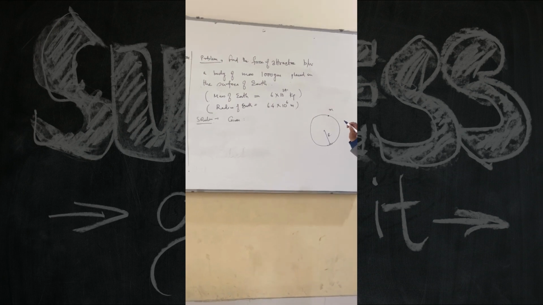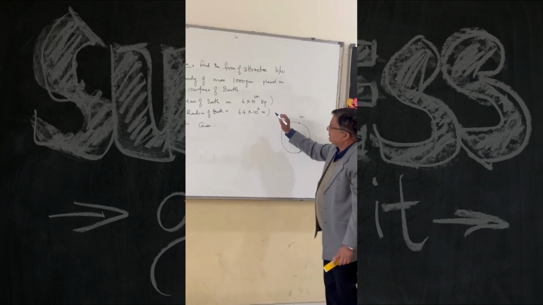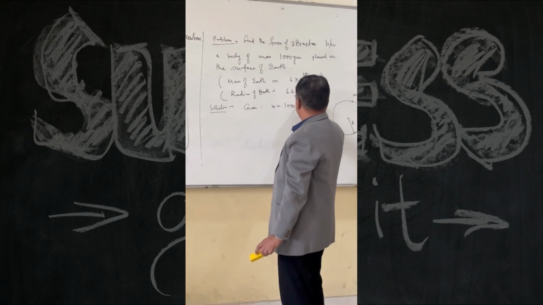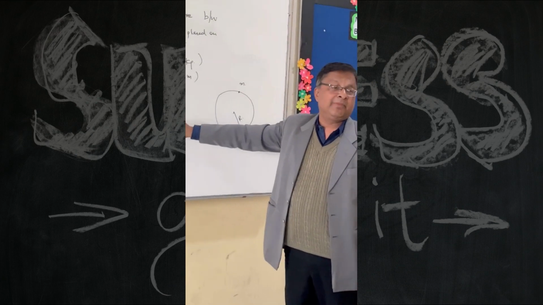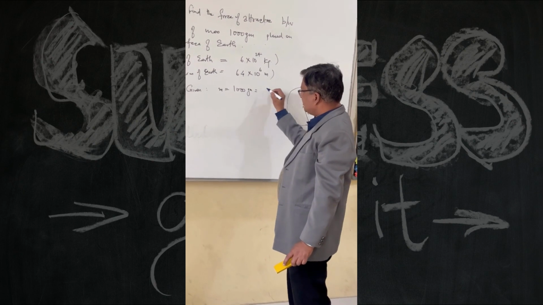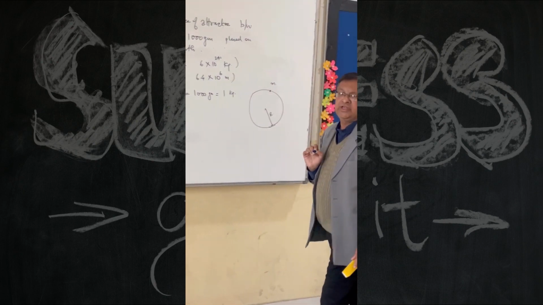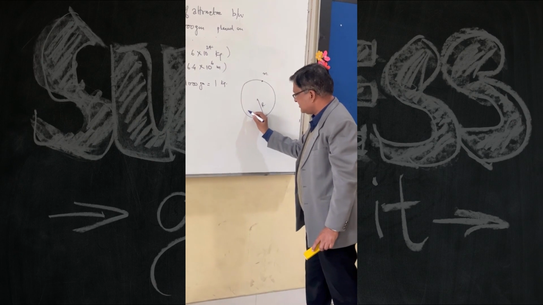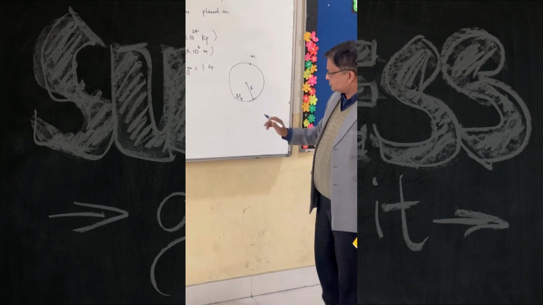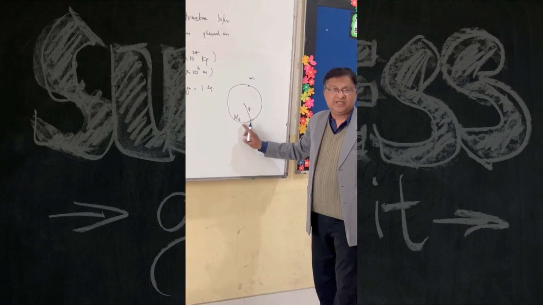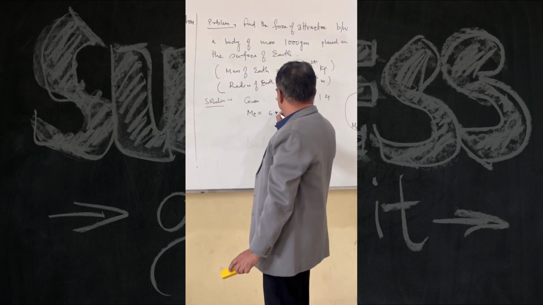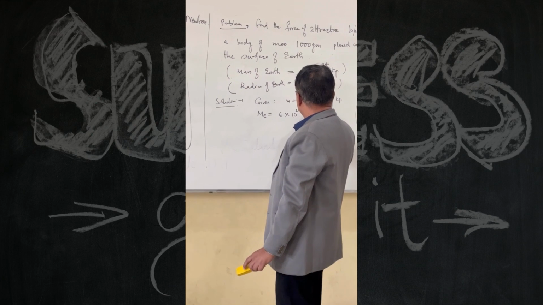Clear? So what is the value of this M? M is given as 1000 grams. See, the SI system demands that the mass must be in kgs. Good. So 1000 grams is nothing but 1 kg. Now this mass of the earth, suppose I denote it by capital M with a small e. So this e represents the mass of the earth. So this Me is given as 6 into 10 to the power 24 kgs.